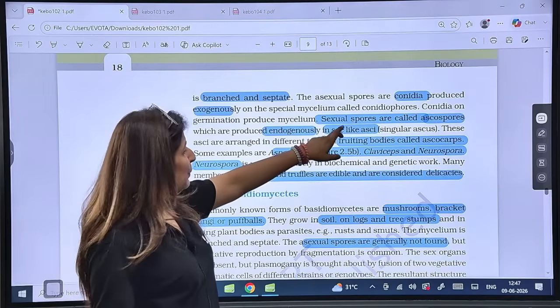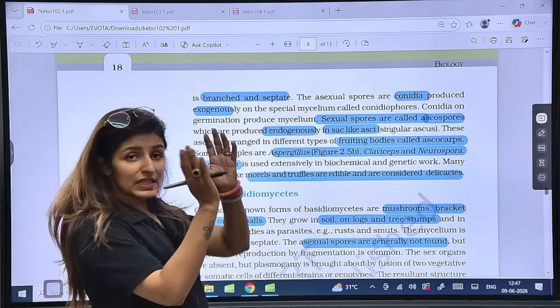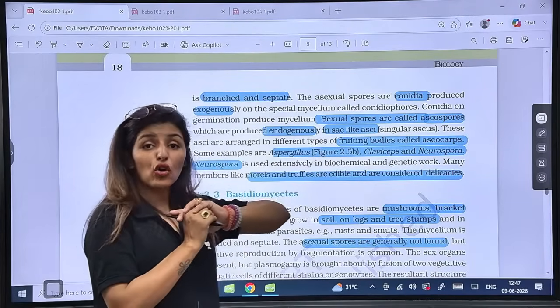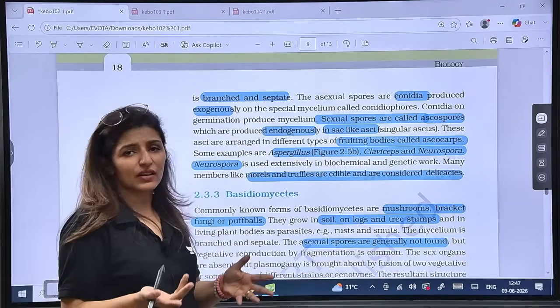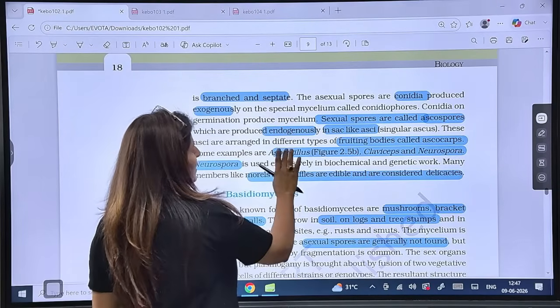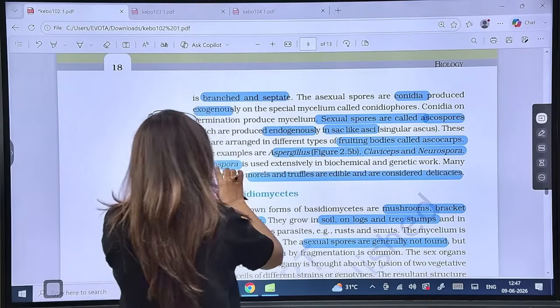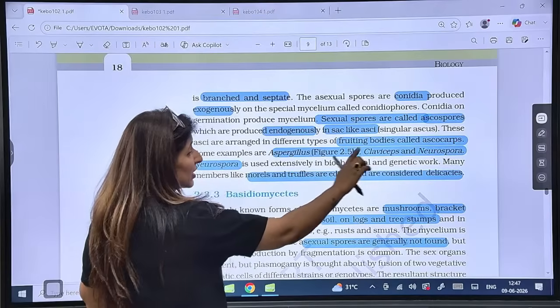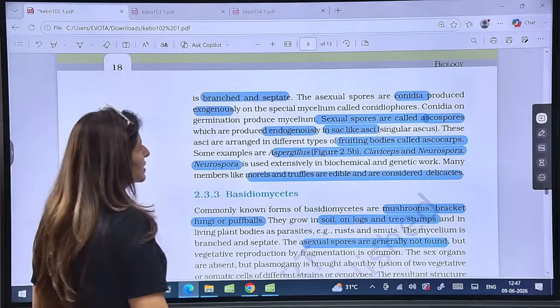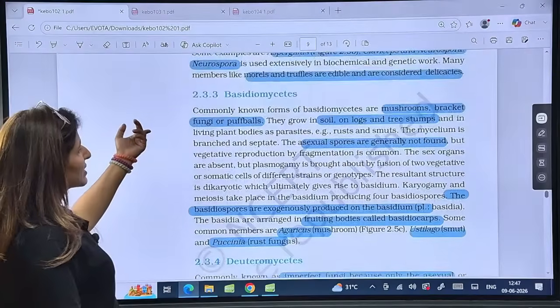See, the spore is ascospore, the sac is ascus, and the fruiting body is ascocarp. Carp word is always related to a fruit, fruiting body. Is that clear? So some examples are Aspergillus, Claviceps, Neurospora. Neurospora is used in biochemical and genetic work. This is a PYQ in match the following. Morels and truffles are the edible ones, considered as delicacies.